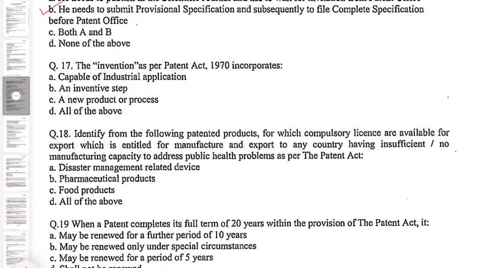Question number 17. The invention as per the Patent Act 1970 incorporates: A. Capable of industrial application, B. An inventive step, C. A new product or process, D. All of the above. So the correct option here is D, all of the above.